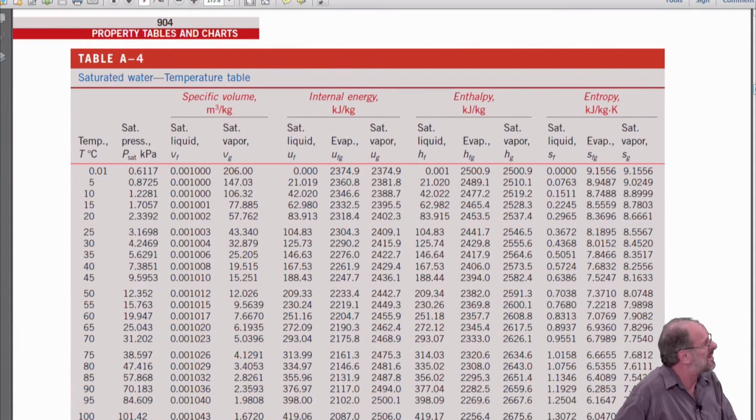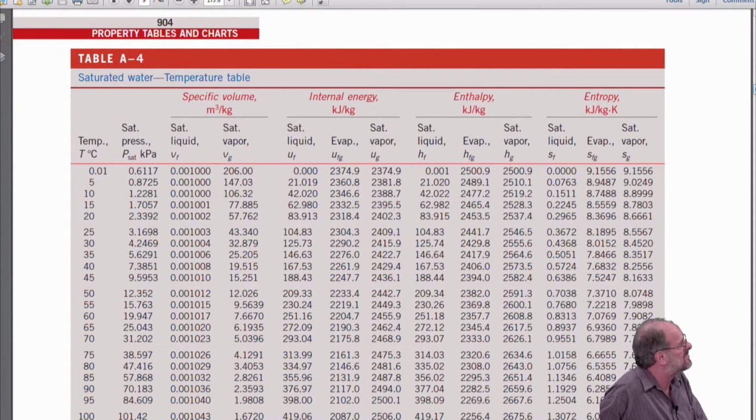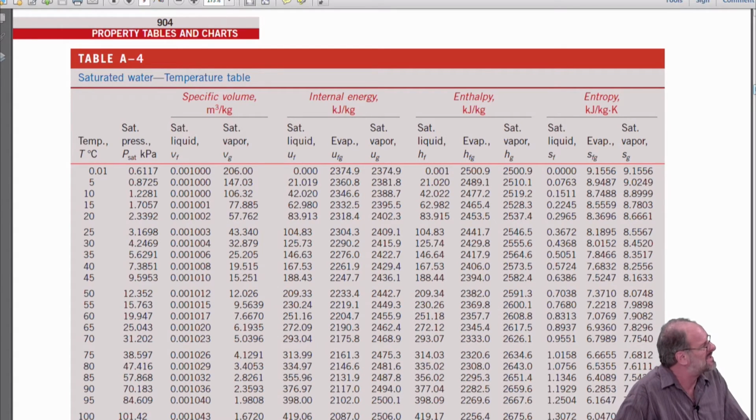Then we get to our data. We have specific volume, specific internal energy, specific enthalpy, specific entropy. Before I even move on here, please note that the author is doing what I warned you he was going to do. He forgets to write the word specific here. Note the units on internal energy, enthalpy, and entropy. It's all per kilogram, right?